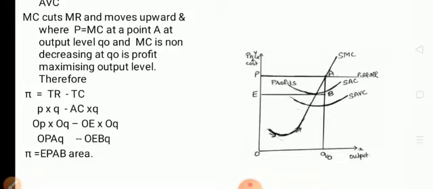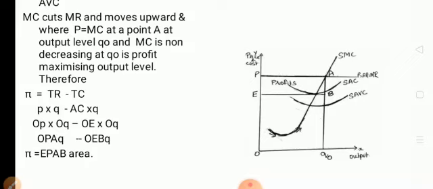Then we have the price line, that is a horizontal straight line to the x-axis, where price is equal to AR is equal to MR. That is the demand curve of a perfect competitive firm, which is horizontal, or a perfectly elastic demand curve.